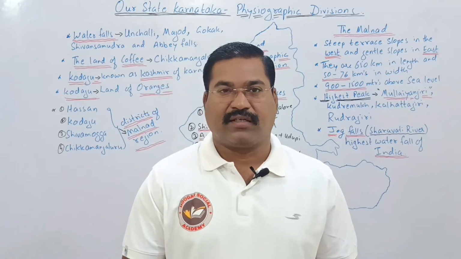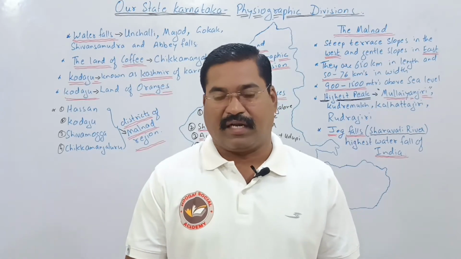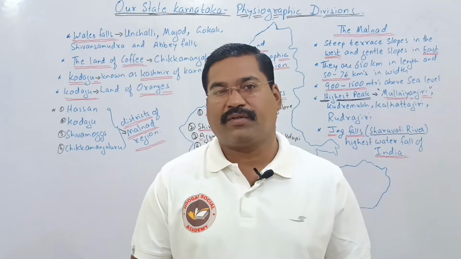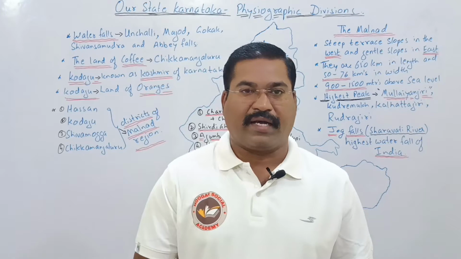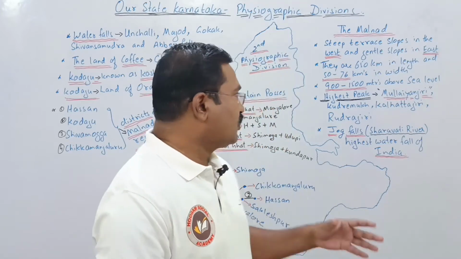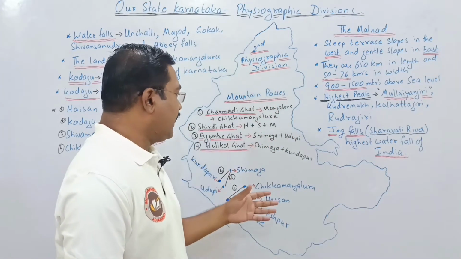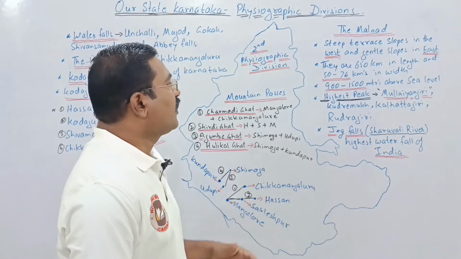Let us discuss the physical division of Karnataka. Today we are going to discuss the second physical division of Karnataka, called the Malnad. Right? So let us go and study the Malnad.